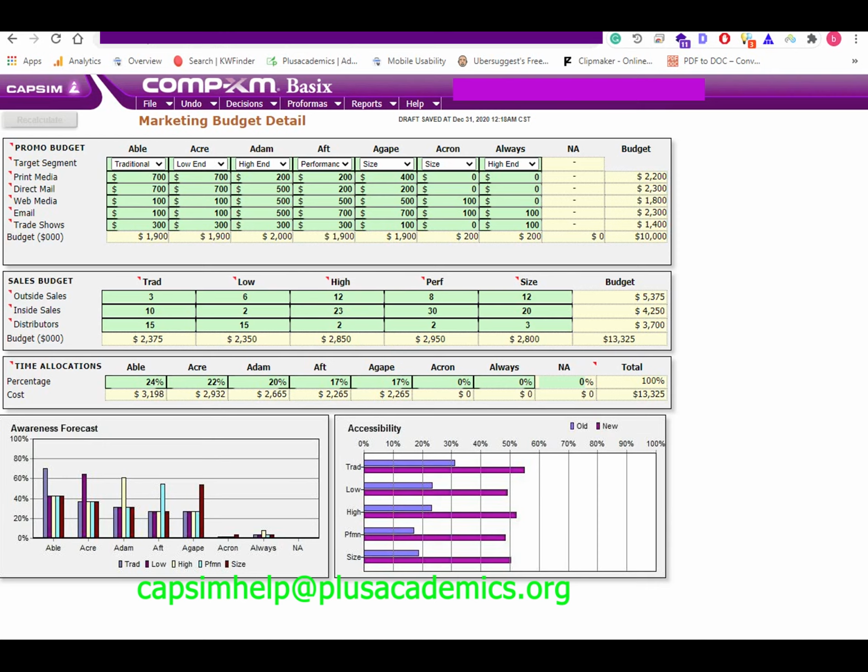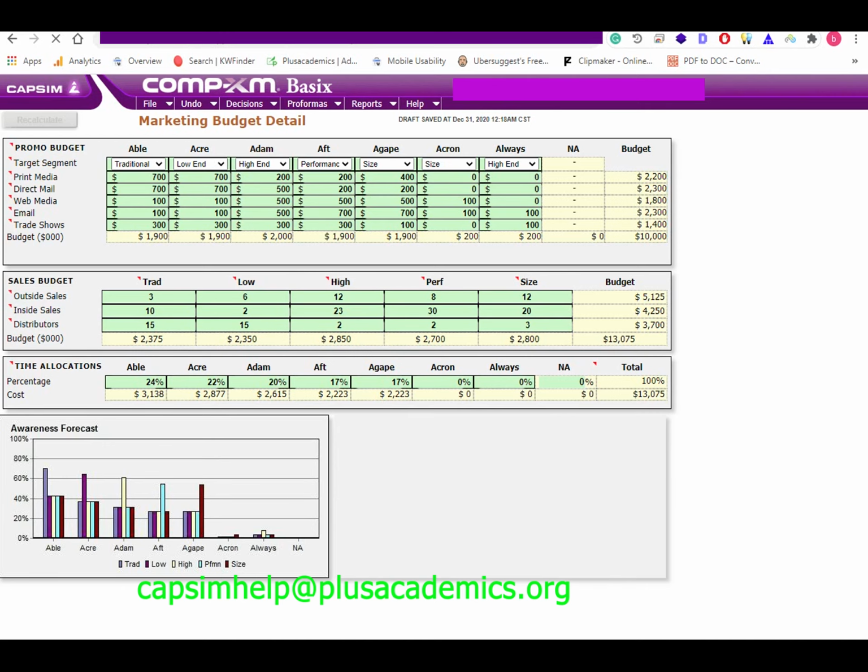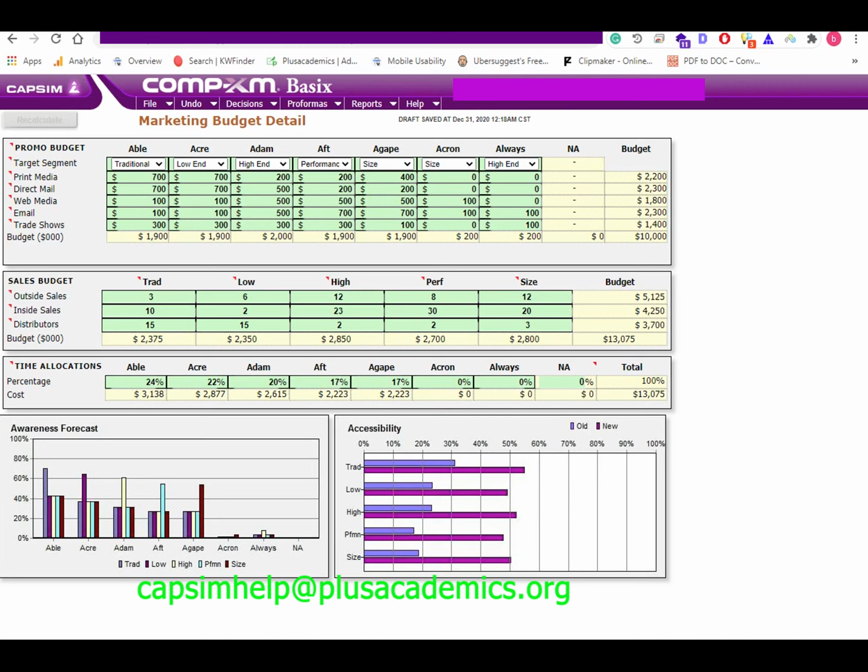For performance segments, inside sales offer the best result, followed by outside sales. Therefore, we utilized 30 inside sales, 6 outside sales, and 2 distributors for Aft. For the size segment, outside sales offer the best results, and inside sales offer moderate results. Based on that, we allocated Agape 12 outside sales, 20 inside sales, and 3 distributors. We also allocated each product 20% of the time.